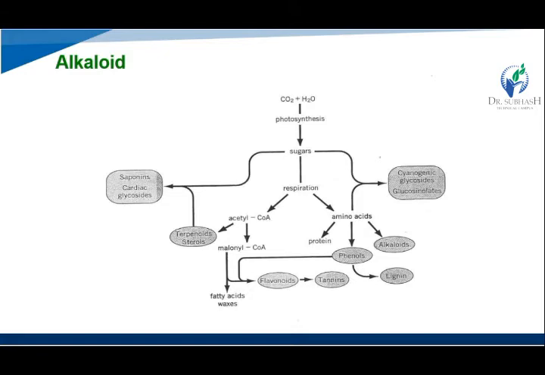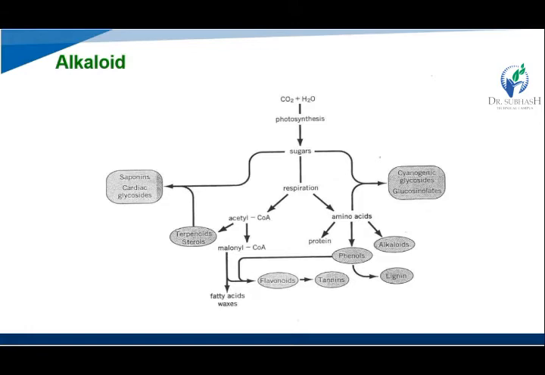Saponin glycoside and cardiac glycoside follow the path of making terpenoids. Cyanogenic glycoside follows the path of making amino acid. After the amino acid they generate three components: protein, phenol and alkaloids.